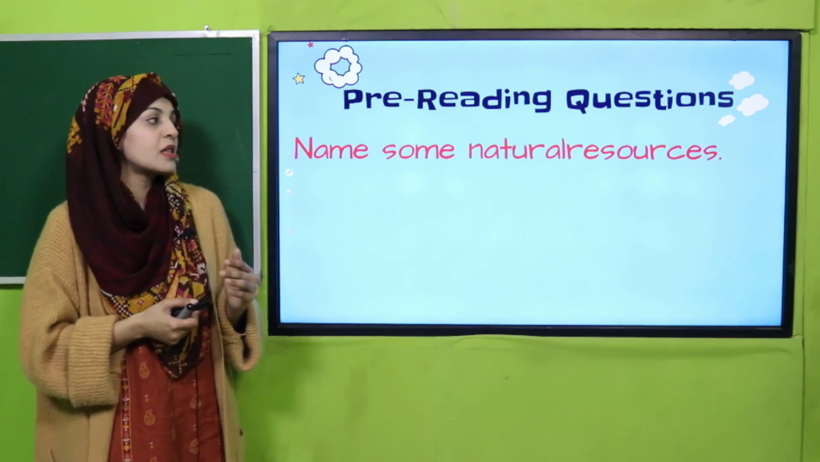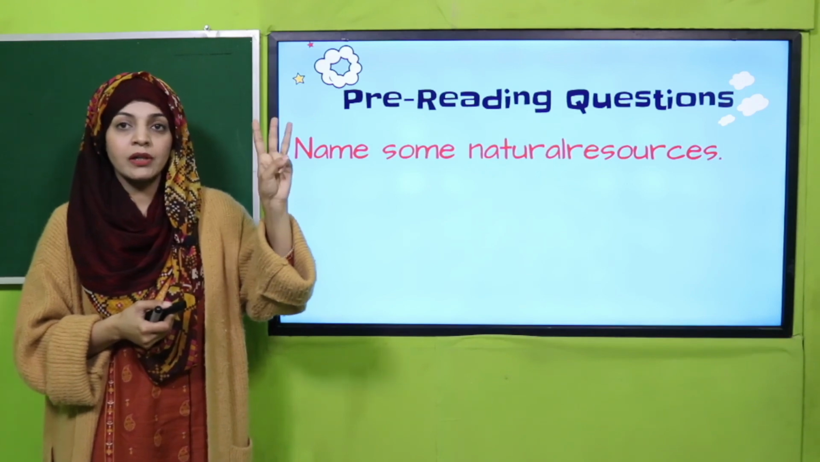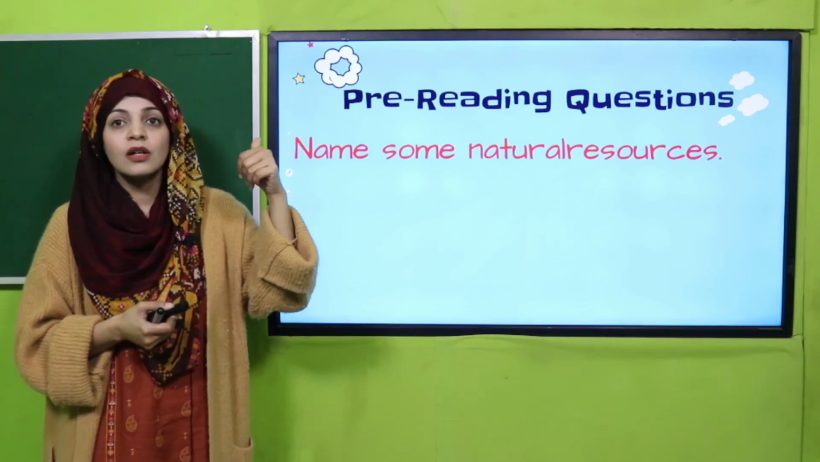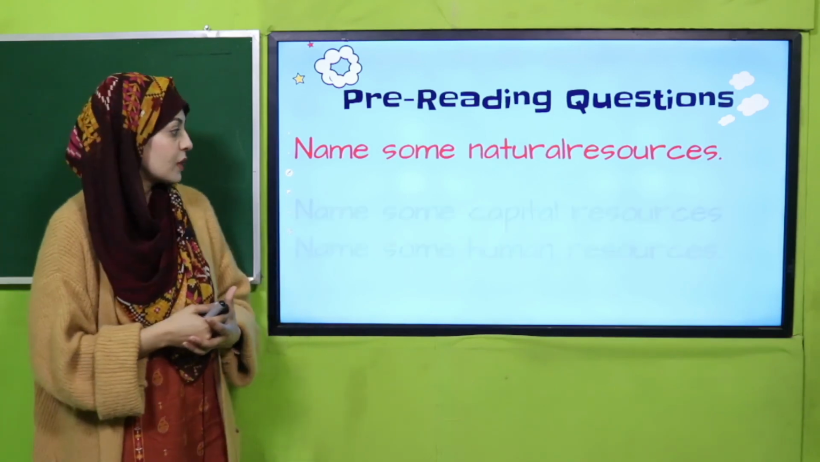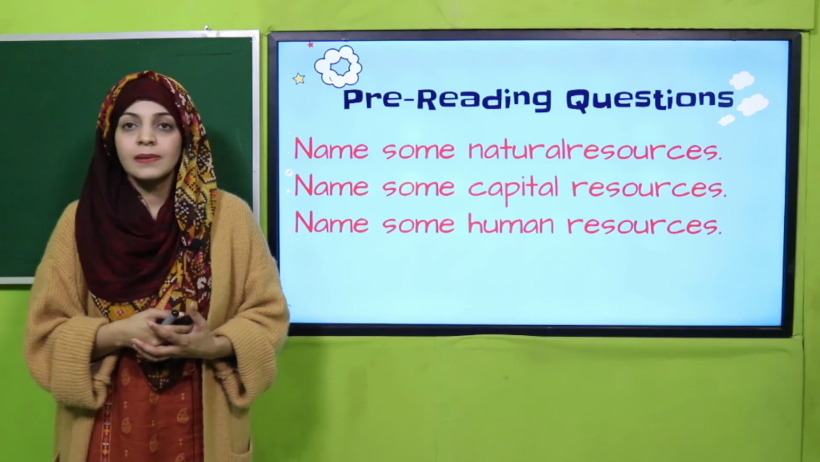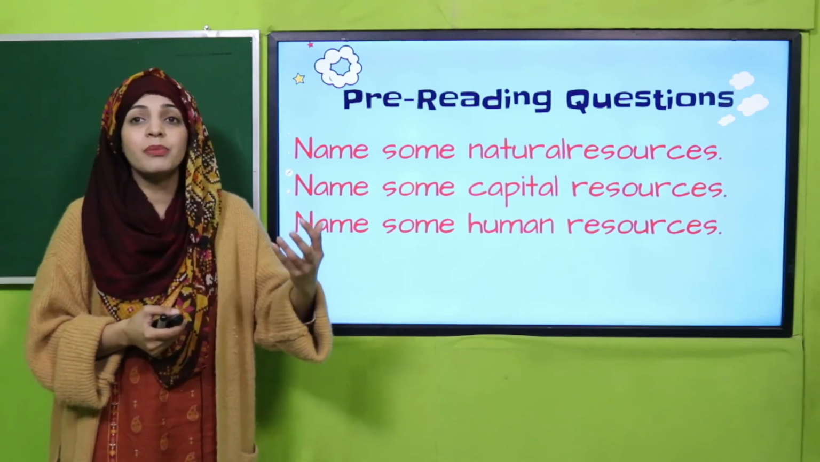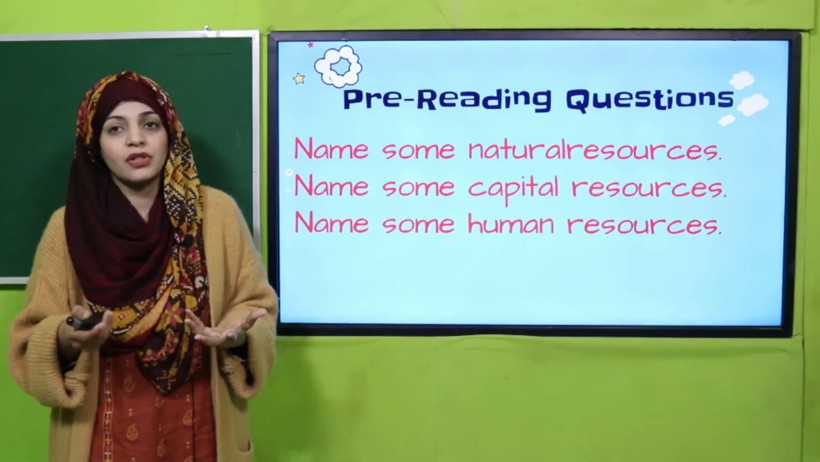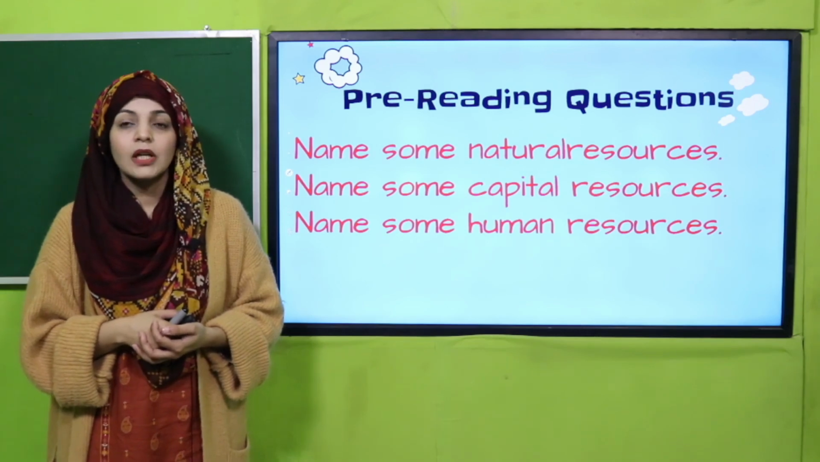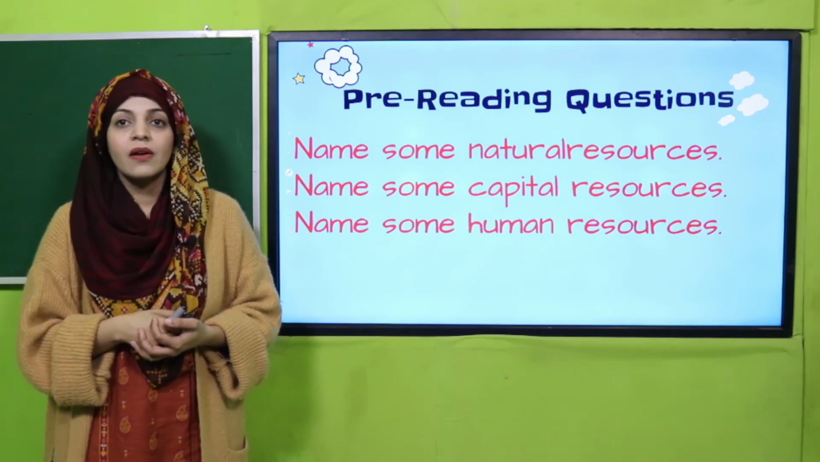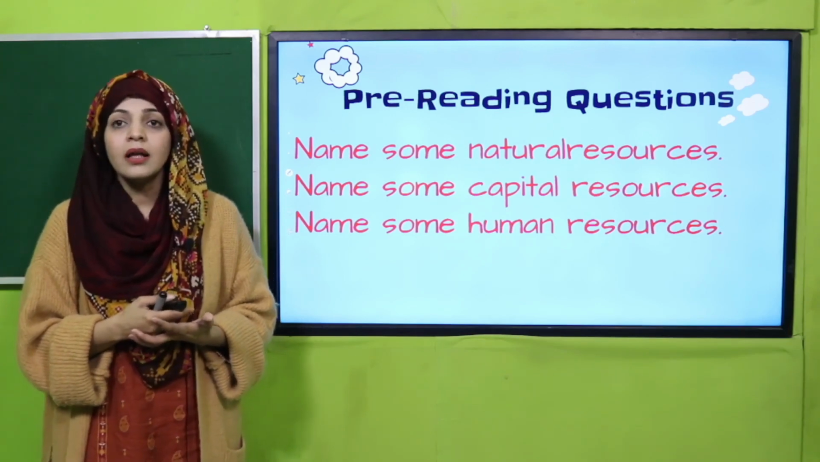Quickly name some natural resources. Good. Air, water, sun, land, forest, trees, animals, these all are natural resources. Now name some capital resources. Table, chair, pen, pencil, your bag, computer, mobile, these all are capital resources. Now quickly name some human resources. Doctors, teachers, gardener, carpenter, mechanic, these all are human resources.